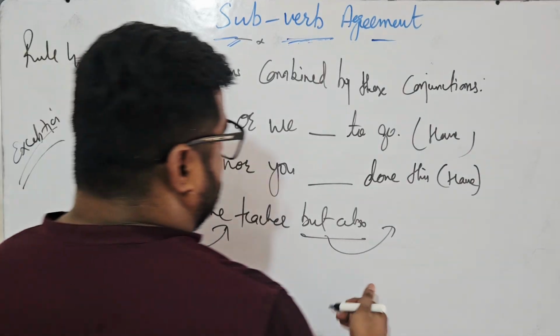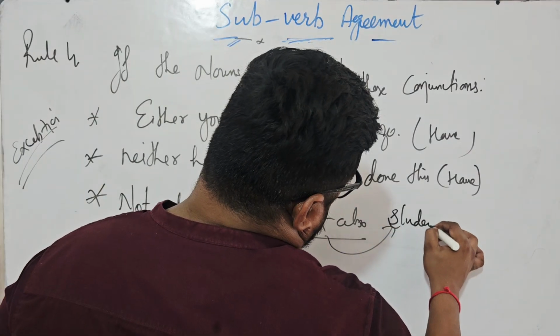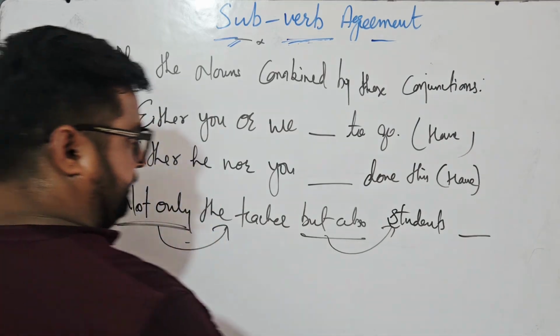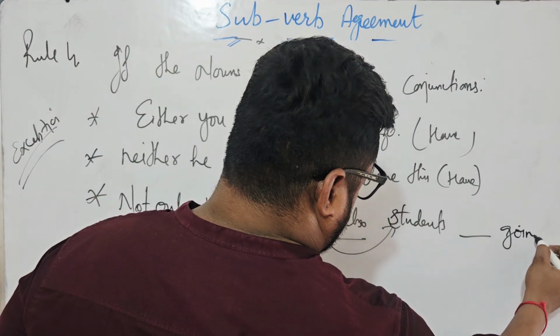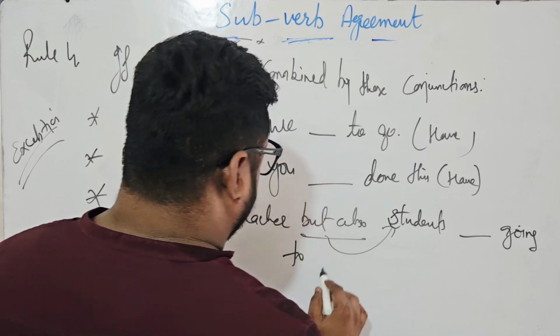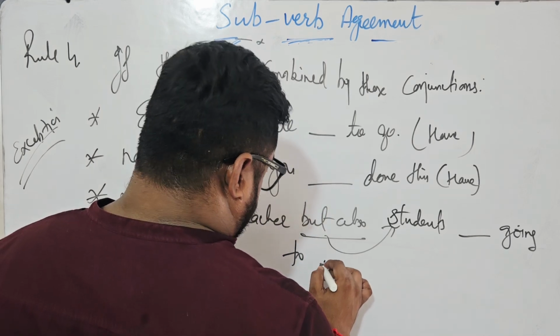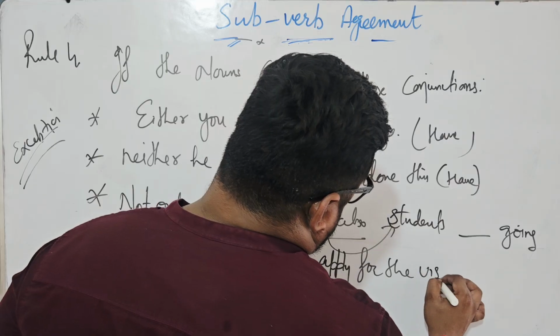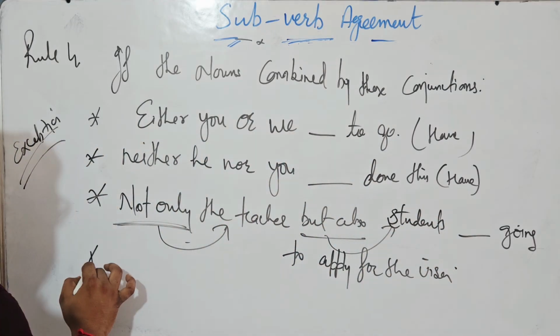Not only the teacher but also the students going to apply for the visa. Fine. One more example.